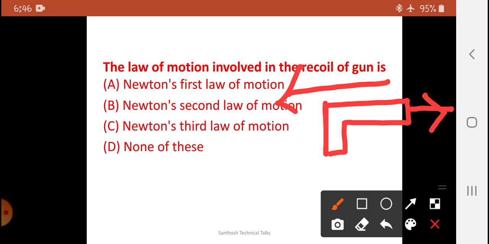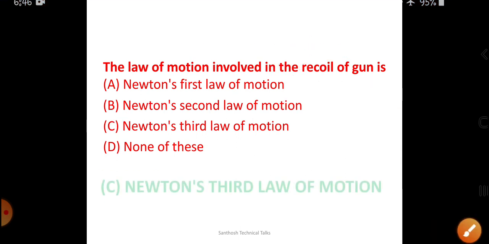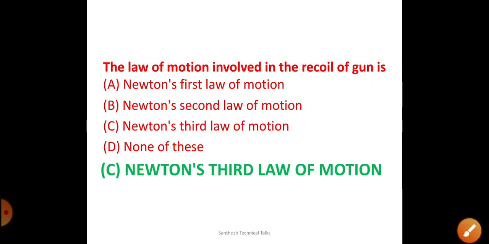So if the bullet moves to my right, the gun will move to my left. So this is the principle. So Newton's third law of motion is the correct answer for recoil of a gun. Even rocket propulsion involves Newton's third law. So every action has an equal and opposite reaction.